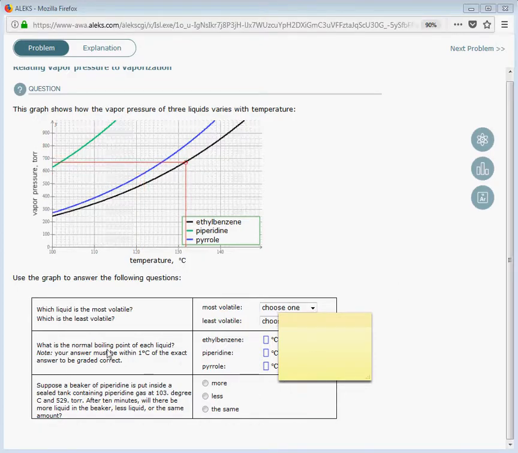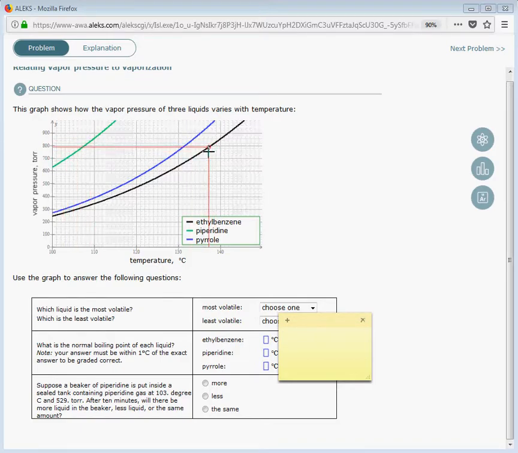However, you can also do this from their boiling points. So let's find their boiling points first, and then we can revisit this question. So ethylbenzene. Ethylbenzene is the black one. We want to know its boiling point. Well, on this graph, we have two things. We have the vapor pressure, and we have the temperature in degrees C. The boiling point is the temperature at which the vapor pressure becomes equal to atmospheric pressure, which, as you recall, in torr is 760.